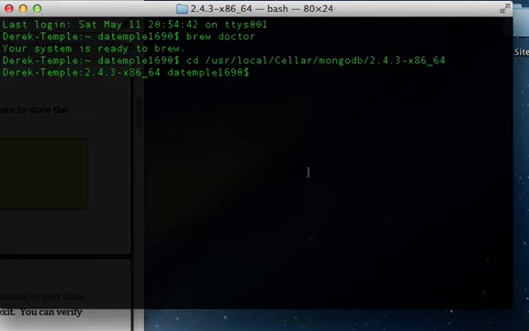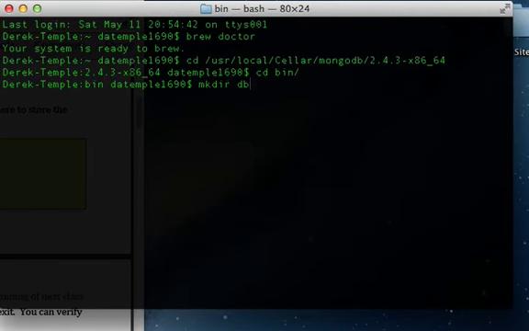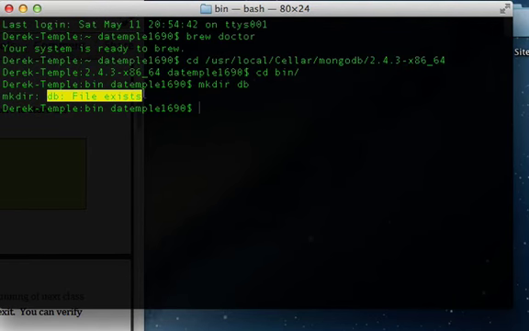So from there we need to make a db directory. So we're going to say cd bin, and then we're going to run mkdir on db. Now I've already made a database folder, which is why this shows up as file exists. But if you haven't already made a database folder, then it should make a new folder for you.